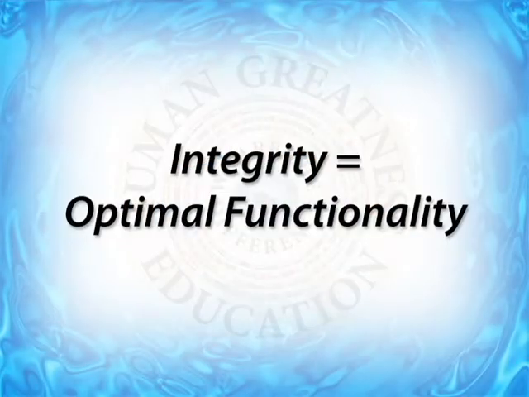In Chapter 1, we identified our 7 basic needs in the physical world and our needs in the ocean of abundance. In this chapter, we will create tools and structures that will enable us to satisfy our needs in both dimensions. In HUGE, we define the word integrity as optimal functionality. Optimal functionality means what works best for us to satisfy our individual needs in the physical world and in the ocean of abundance.